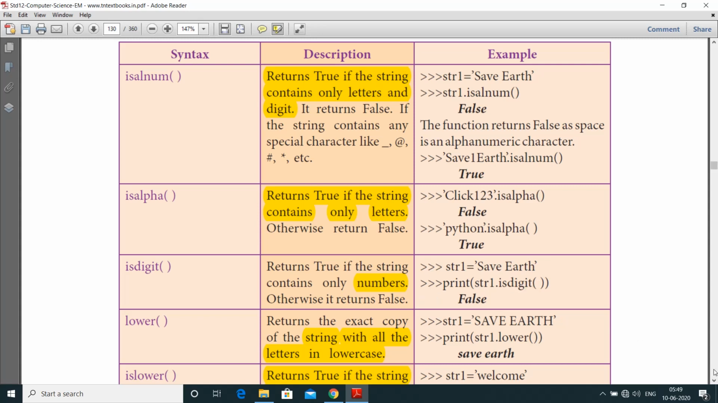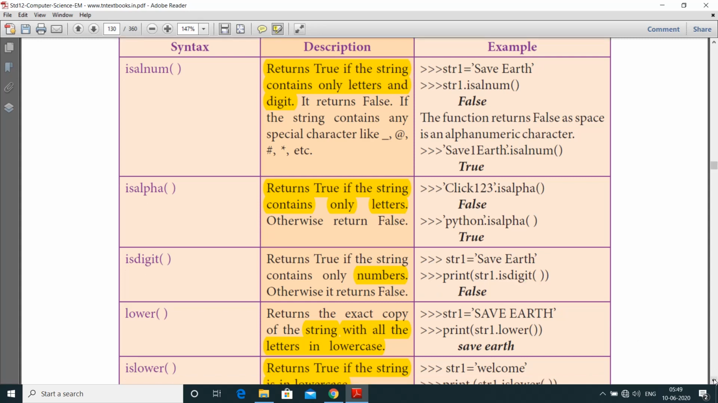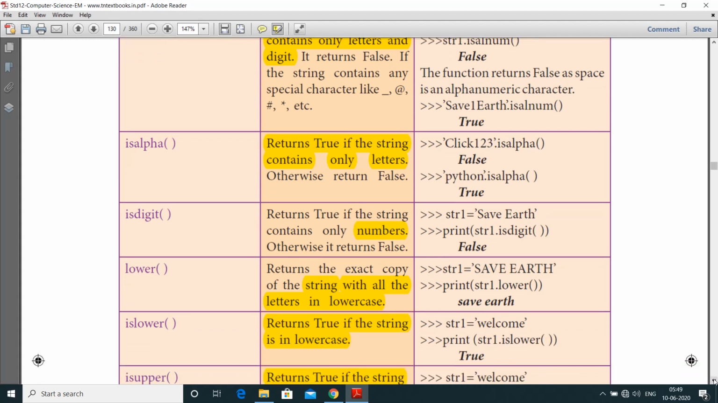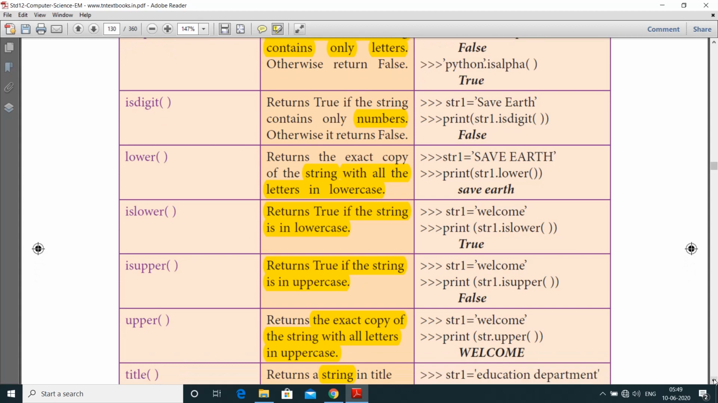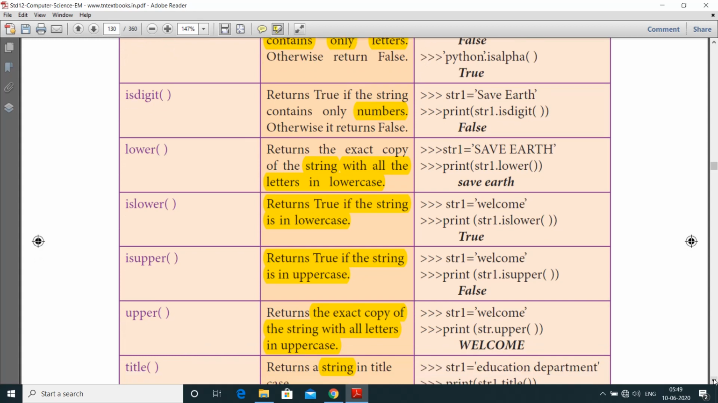Next one is lower. It returns an exact copy of the string with all the letters in lower case. So first we are going to give the string, say, save earth. After applying this lower operation, all the characters in the string should be printed in lower case. islower returns true if the string is in lower case. If suppose str1 is in lower case, it returns true.